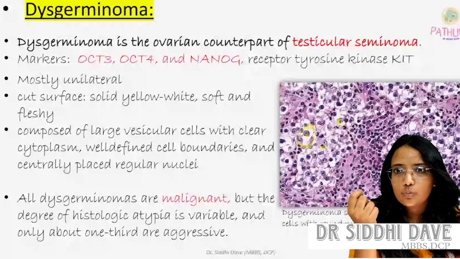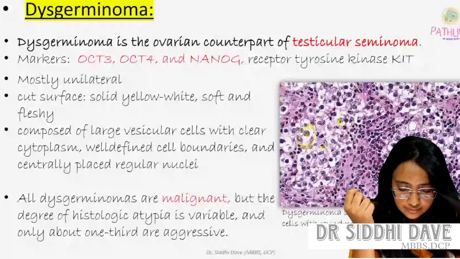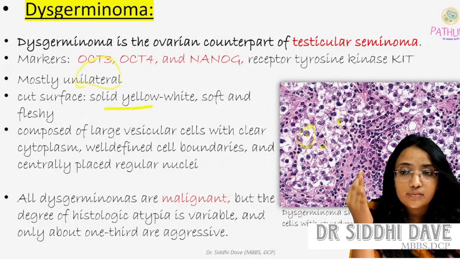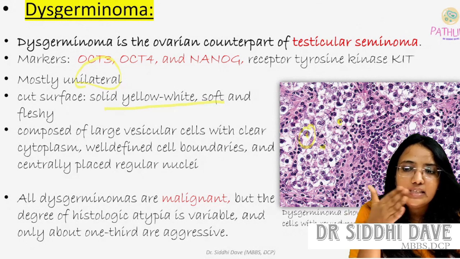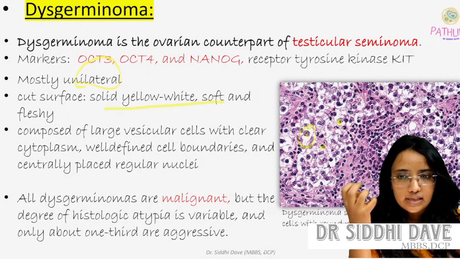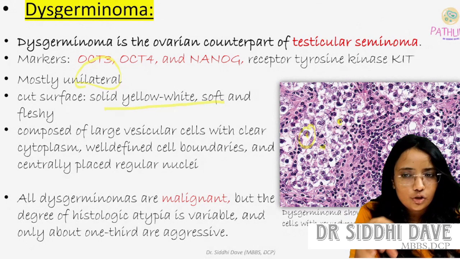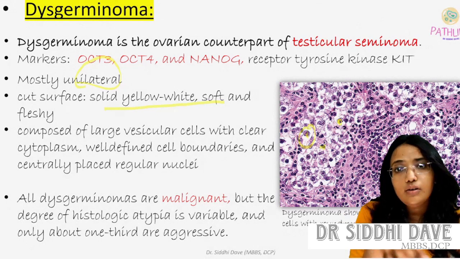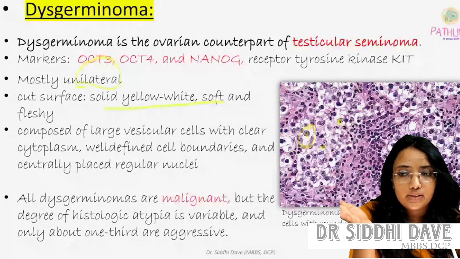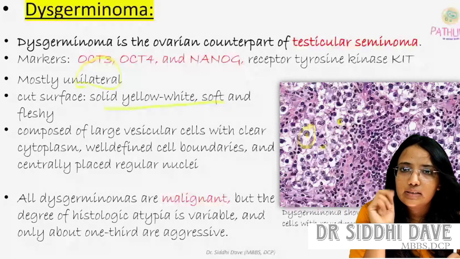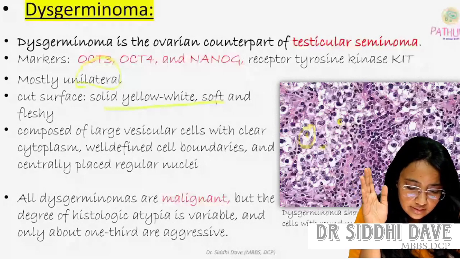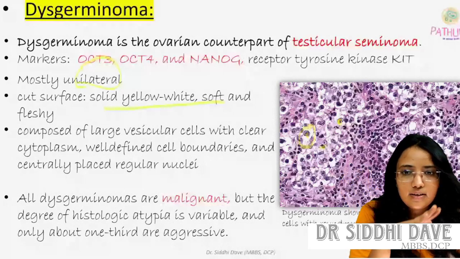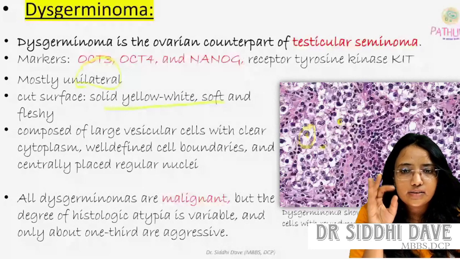Then mostly dysgerminoma is unilateral, cut surface is solid yellow-white, soft and fleshy, composed of large vesicular cells with clear cytoplasm, well-defined cell boundaries and centrally placed regular nuclei. All dysgerminomas are malignant, but the degree of histological atypia is variable, and only about one third are aggressive. So this is dysgerminoma. Then another MCQ favorite question.